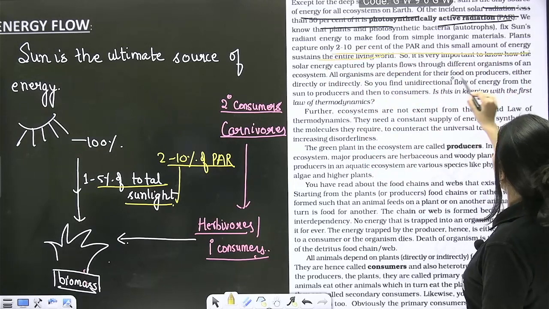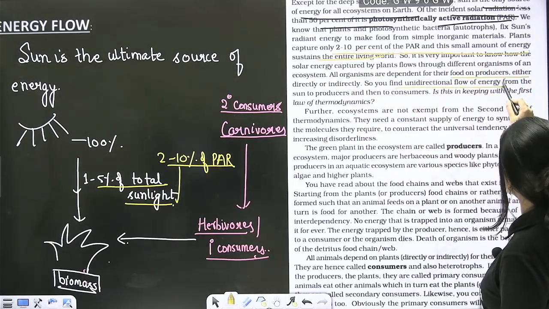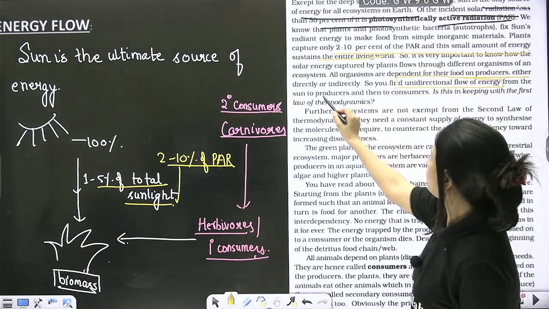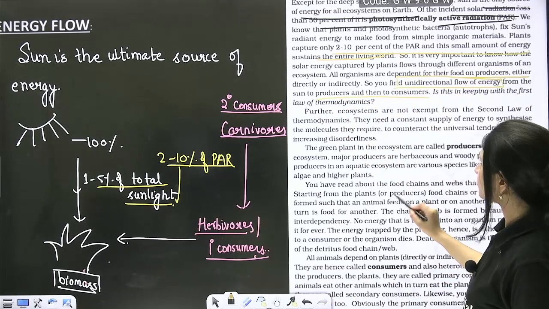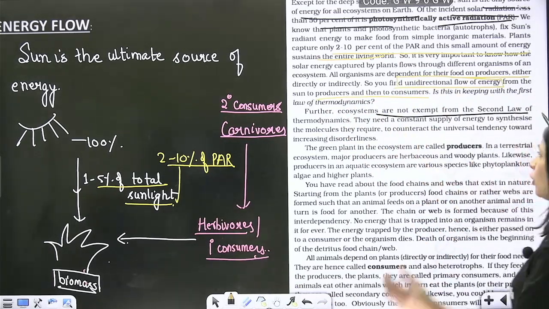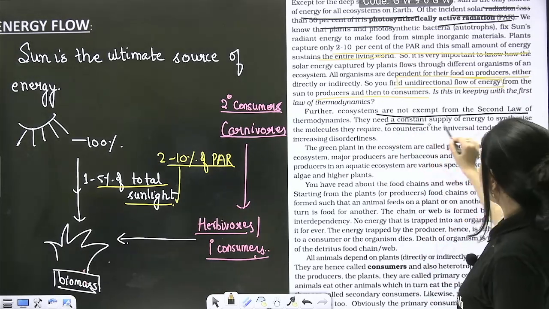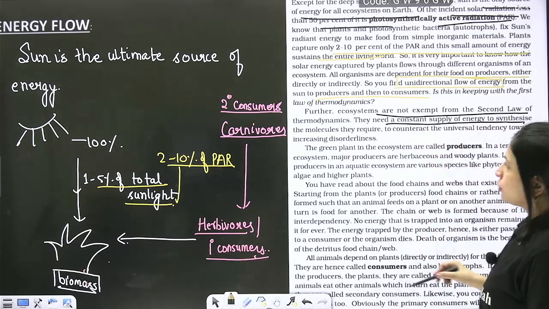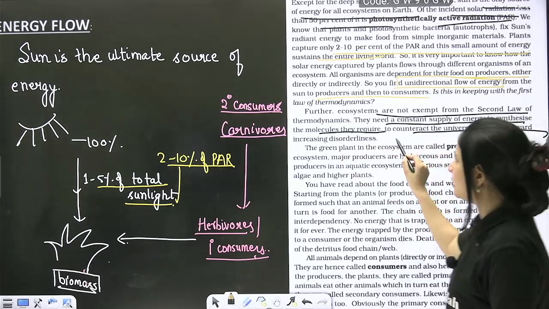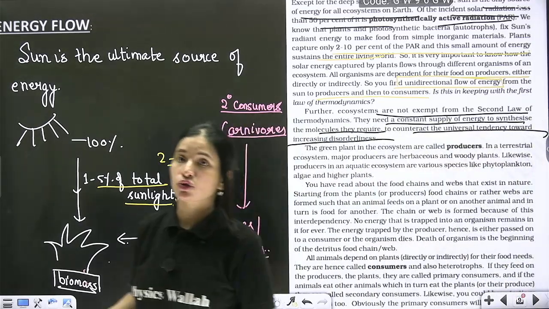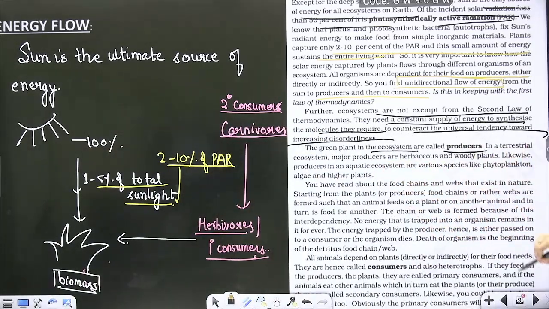Correct? Now whatever food is produced by producers, that is transferred unidirectionally from the producer to the consumer. I already told you this point. Ecosystem follows both the laws of thermodynamics, first as well as second. They need a constant supply of energy to synthesize the molecules they require to counteract the universal tendency towards increasing disorderliness. The green plants in the ecosystem are called as producers.